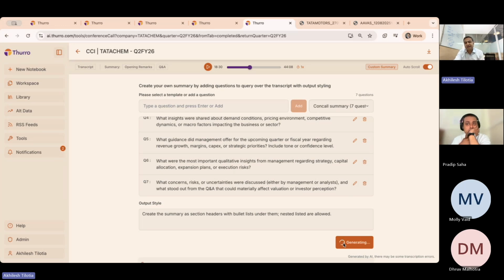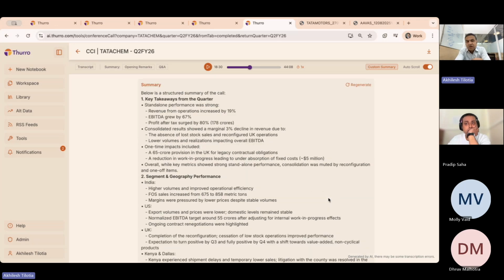And if you generate a summary here, in this case, we've created an output style guide also, where we've said that each of these 7 points should be section headers with bullet points under them. So when you generate this summary, what Thurro Answers is doing is reading through the conference call transcript that got generated and creating a summary. Especially for those folks who need to report back to clients on what they heard on the conference call, this is a very useful tool to generate this summary.